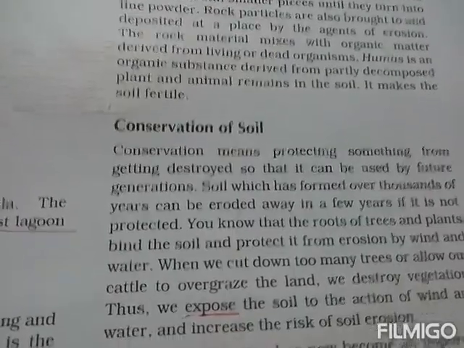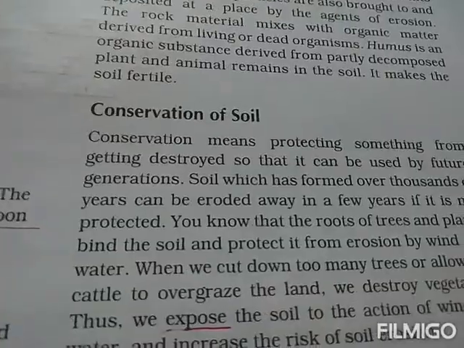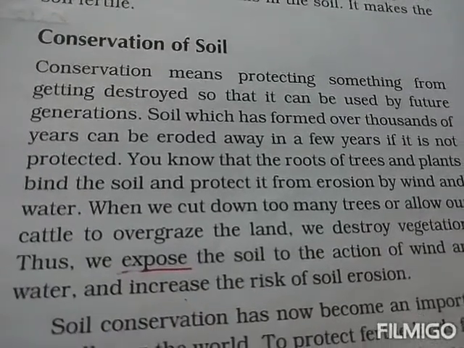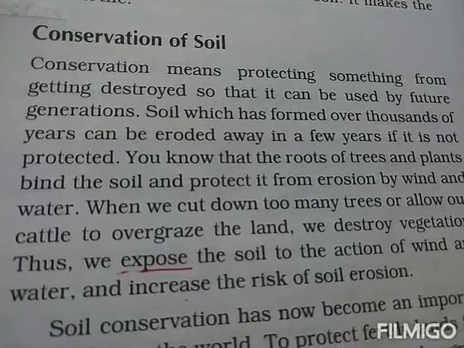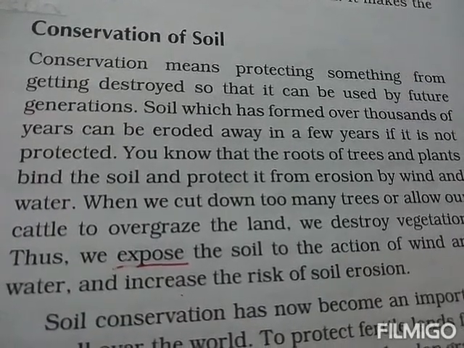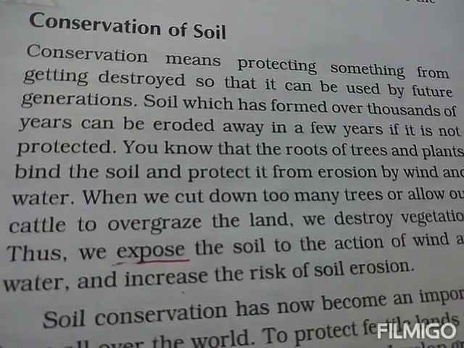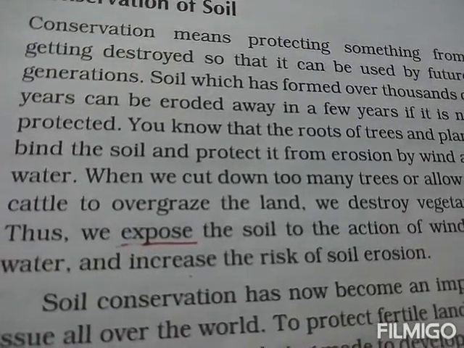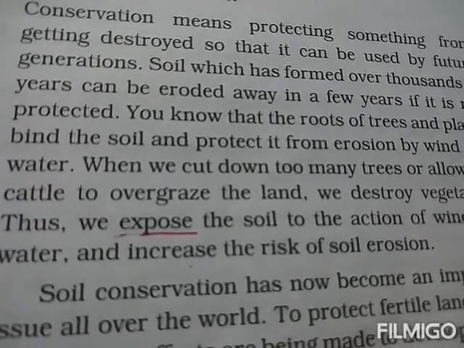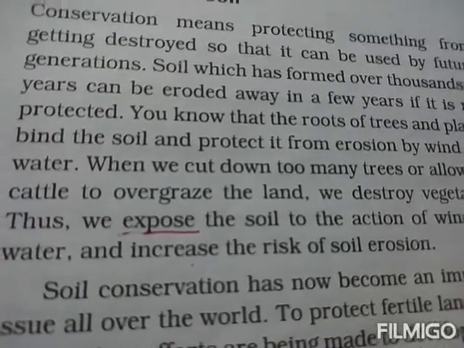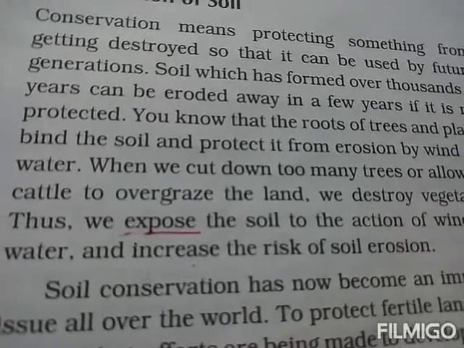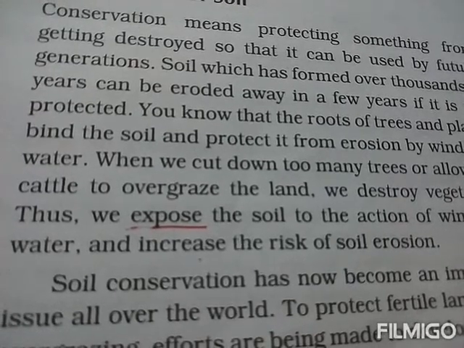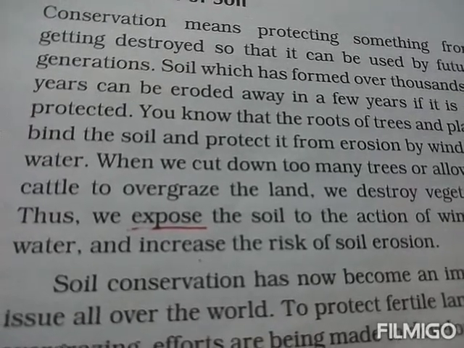Okay, now conservation of soil. So conservation means protecting something from getting destroyed so that it can be used by future generations. What is conservation of soil? Soil conservation, the protection of soil from physical as well as chemical deterioration, is called soil conservation. It includes all those measures that can protect the soil from erosion and fertility exhaustion.